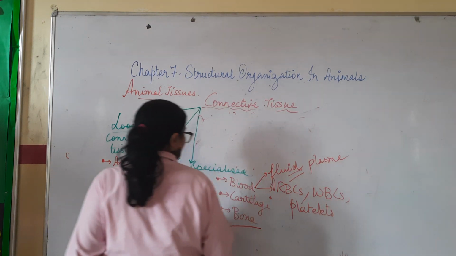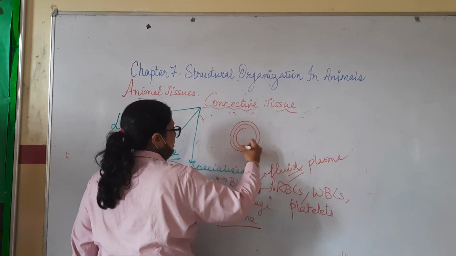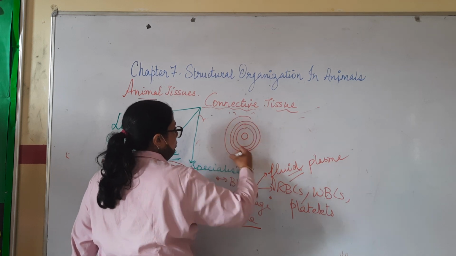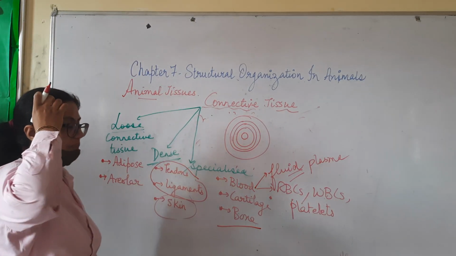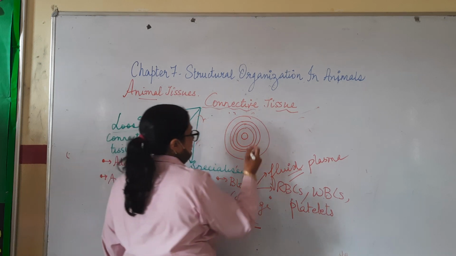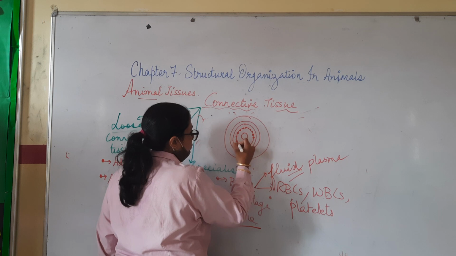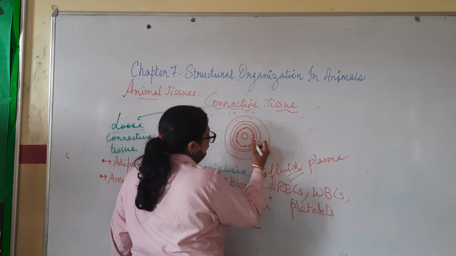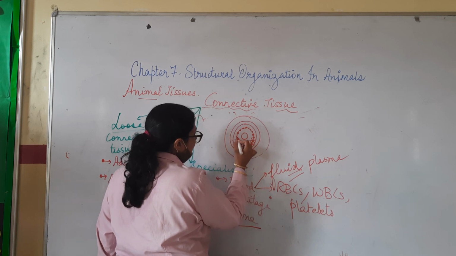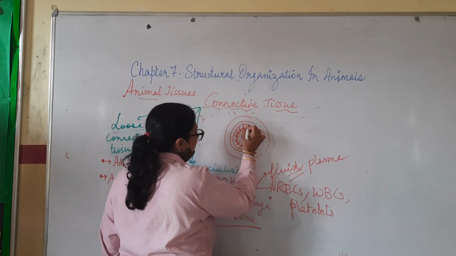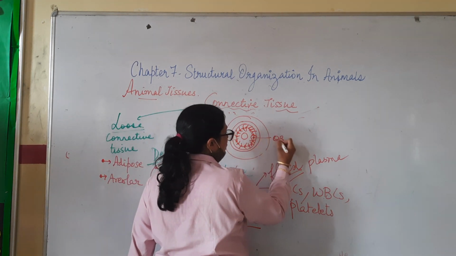Next, let us look at bone. The bone is made up of certain cells known as osteocytes. Now, if I draw the structure of a bone, it would look something like this. This is the cross section. It will have certain canals and these ring-like structures. On each ring, there are circular structures through which some fibers are moving out. This is the bone cell or osteocyte.